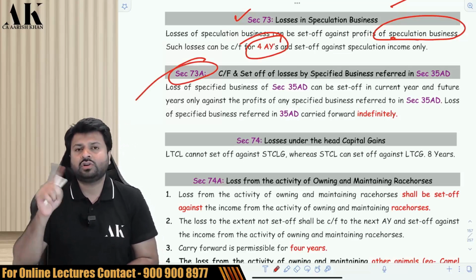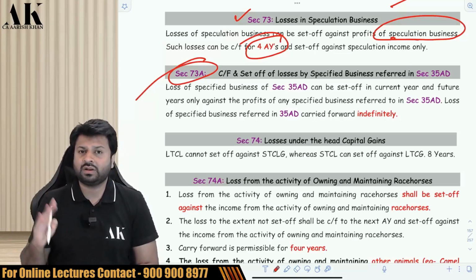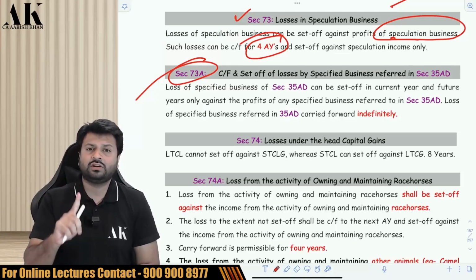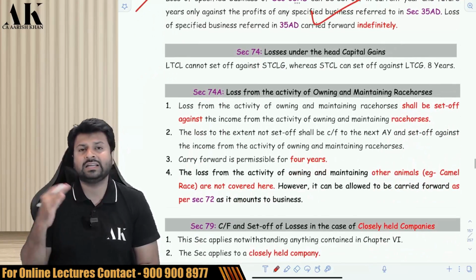73A loss, which talks about 35AD business loss. I can carry forward and set off for an infinite number of years, but only against 35AD business. I cannot set off and carry forward against other business.